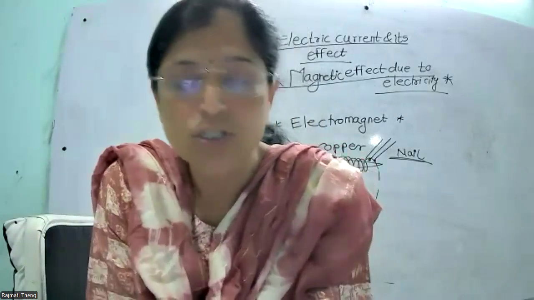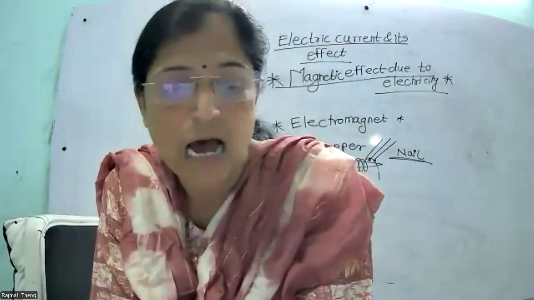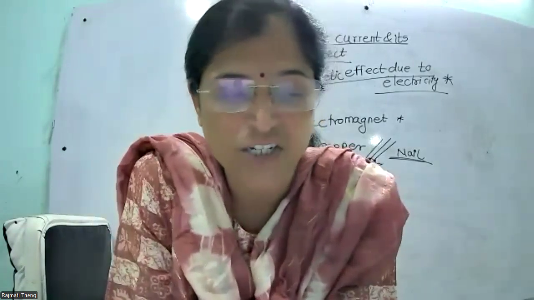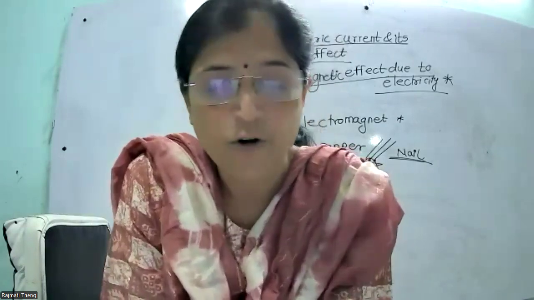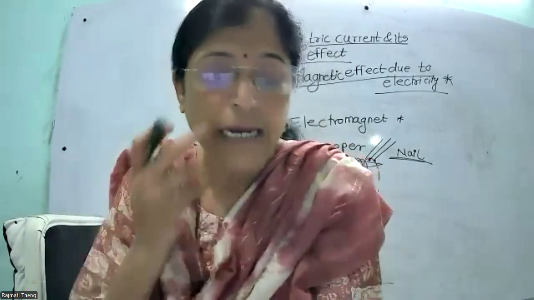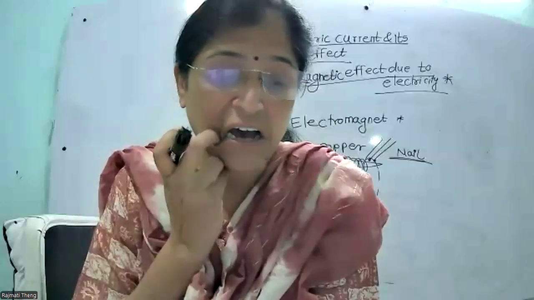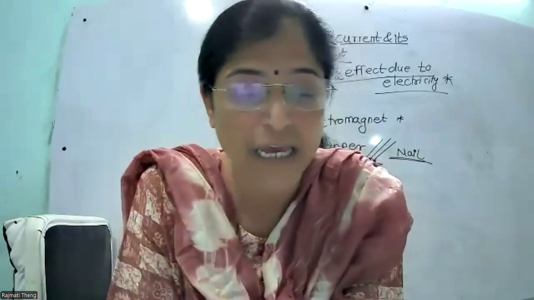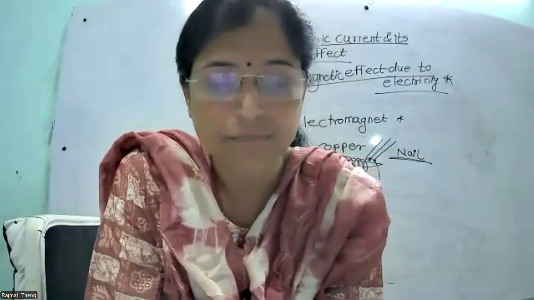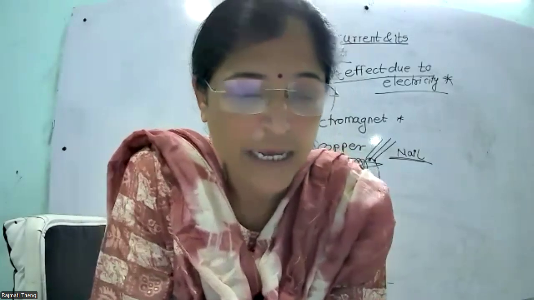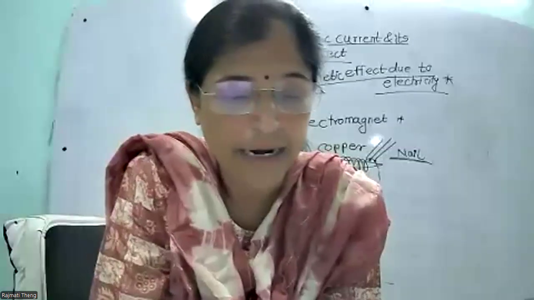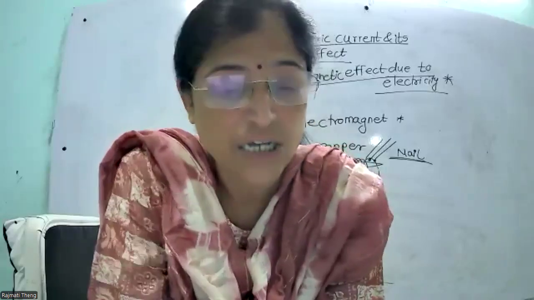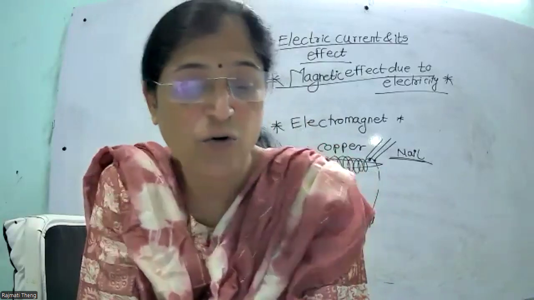Big cranes use electromagnets to separate iron and other magnetic material from the heap of garbage in dump yards. Electromagnet is also used in circuit breakers. जो सर्किट ब्रेकर होते हैं उसमें भी इलेक्ट्रोमैग्नेट यूज होते हैं. इलेक्ट्रोमैग्नेटिक डोर, लॉक, telephone, earphones, in that electromagnet is used. The polarity of an electromagnet is determined by the direction of current.